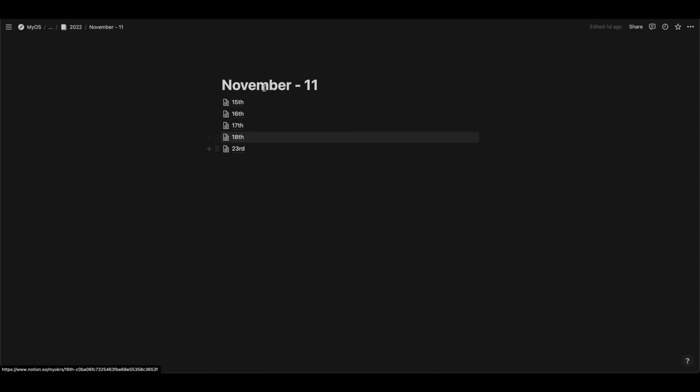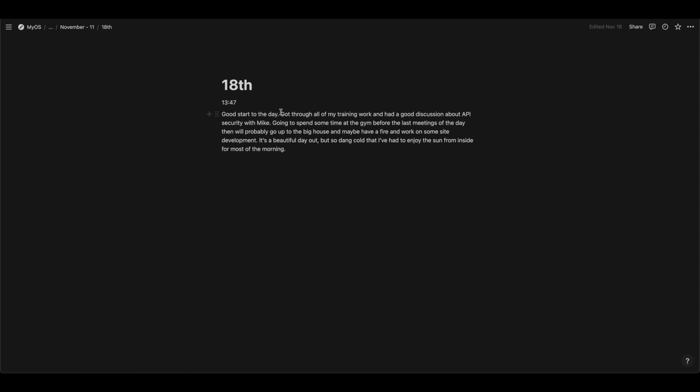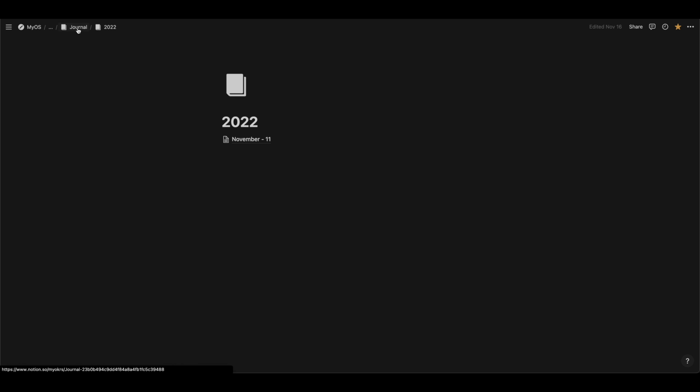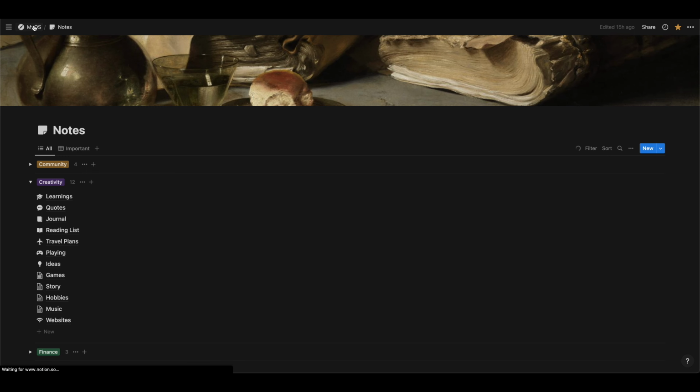And so for 2020, I've just started going through and getting November's in there. And I've got the various different short journal entries. They don't have to be very long, but really capturing those under notes.